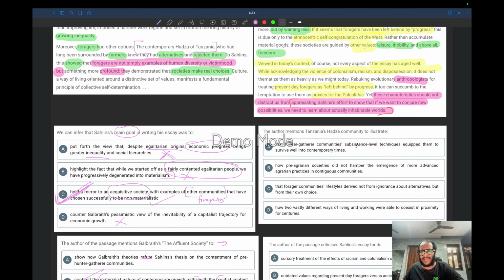That hunter-gatherer communities' subsistence-level techniques equipped them to survive into contemporary times. How pre-egalitarian societies do not hamper the emergence of more advanced egalitarian practices in contiguous communities. The foragers' lifestyle derived not from ignorance about alternatives but from their own choice. Yup, 100%. How two vastly different ways of living and working were able to coexist in proximity for centuries.